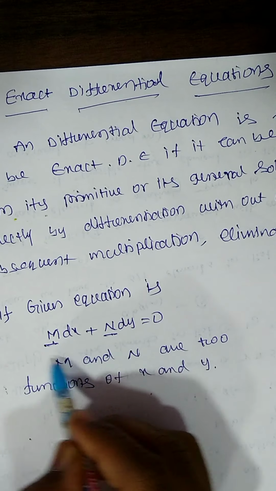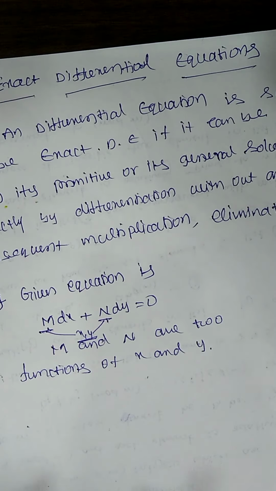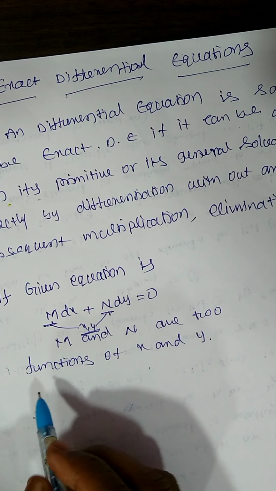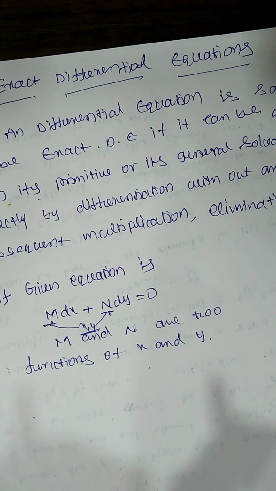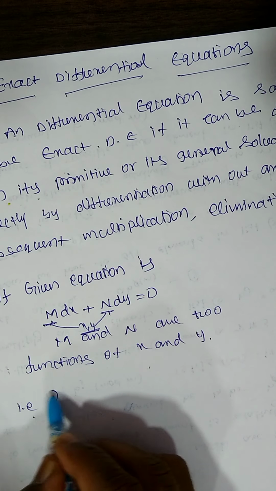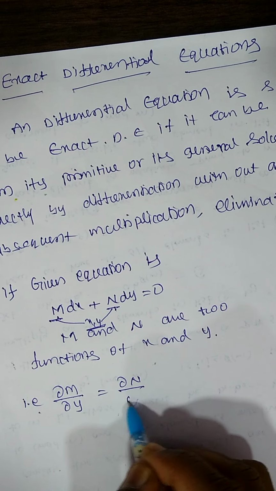The coefficient of dx is M and the coefficient of dy is N. If the partial derivative of M with respect to y equals the partial derivative of N with respect to x, then we can say the given equation is an exact differential equation. This is the formula or theorem: dou M by dou y equal to dou N by dou x.